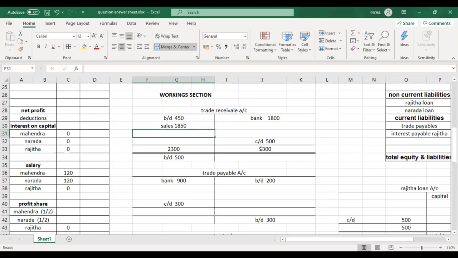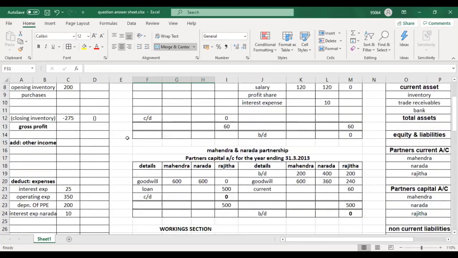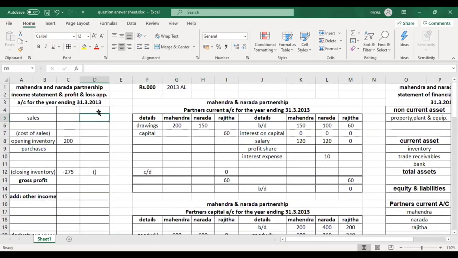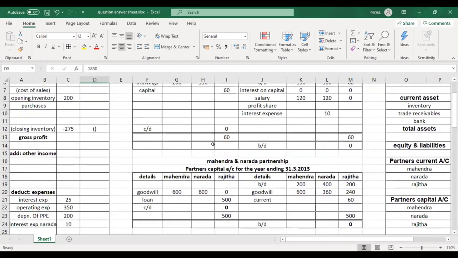What is the double entry for credit sales? Trade receivable debit, sales credit. Good. Then you go to sales and write 1,850. Don't open a sales account, okay? That is not required. Just write the amount here, sales, 1,850.